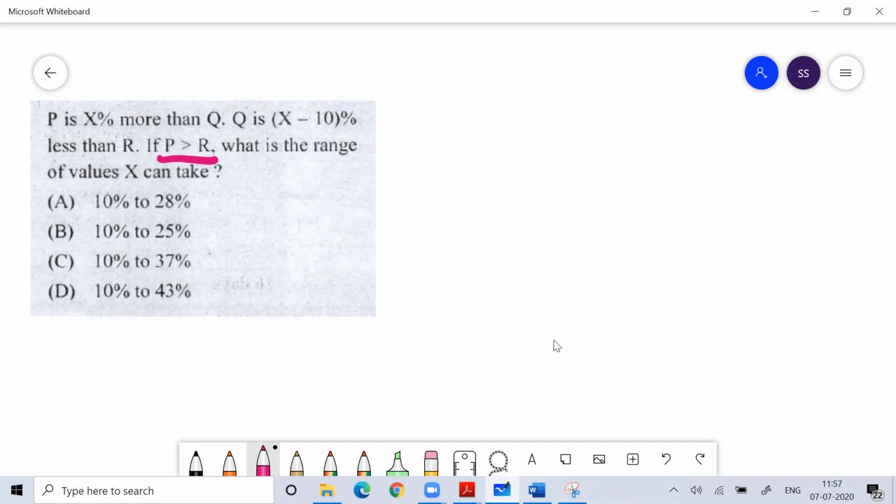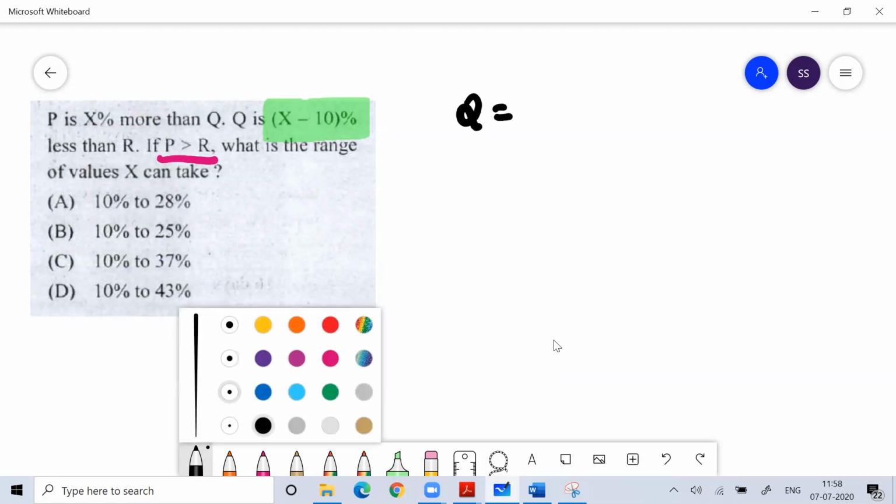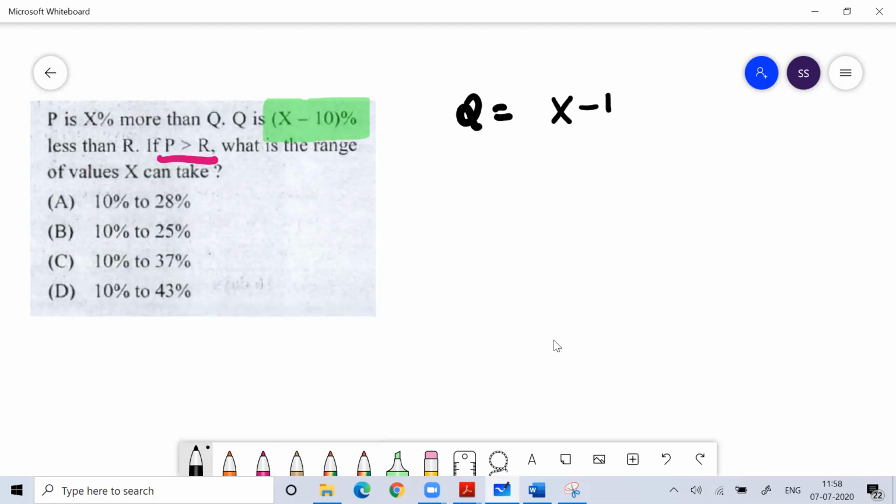So using options is the best way of getting the answer for this kind of question. Here you can easily notice that it's written that q is x minus 10% less than r. By that you can easily understand that the value of x cannot be less than 10%. For q, it is x minus 10%. So the value of x cannot be less than 10%.